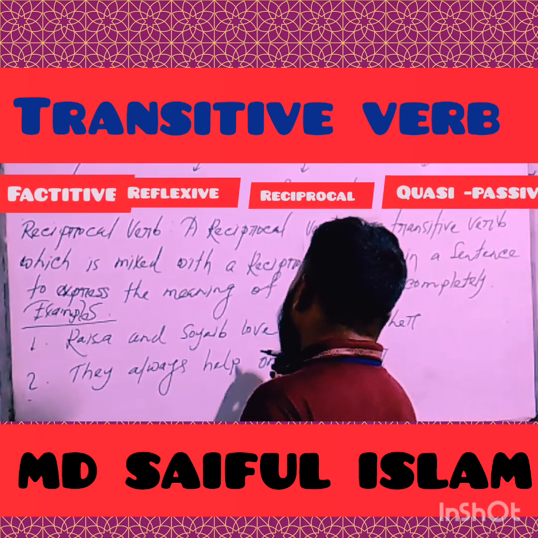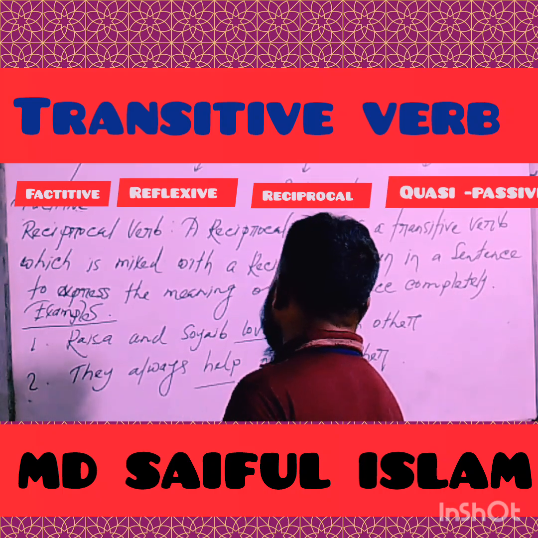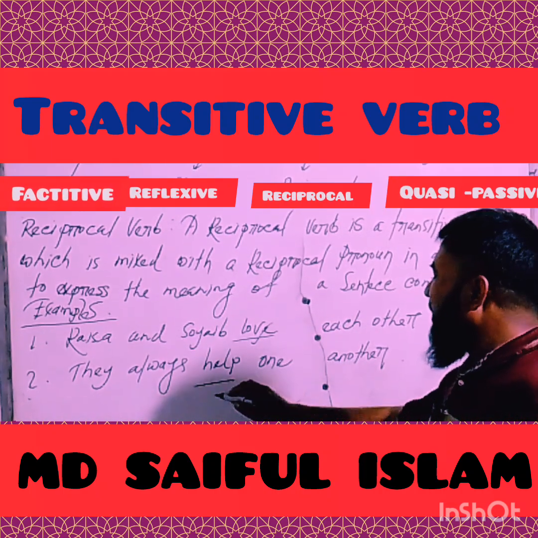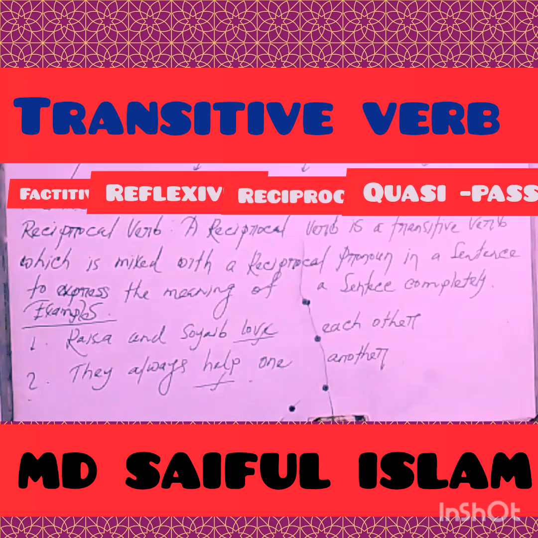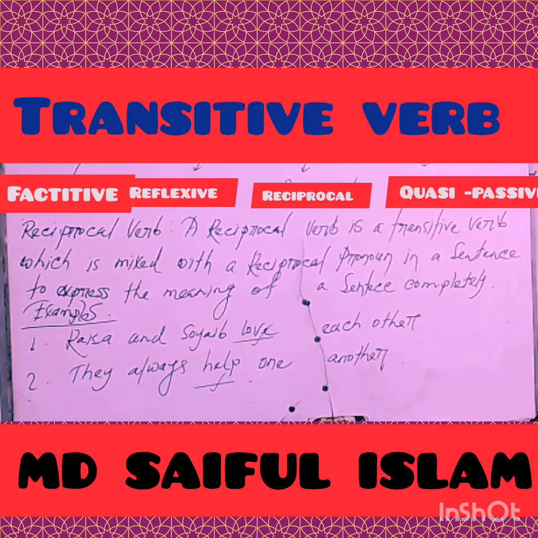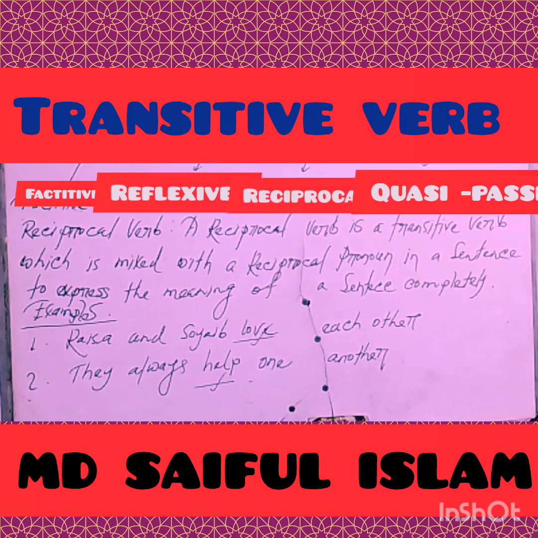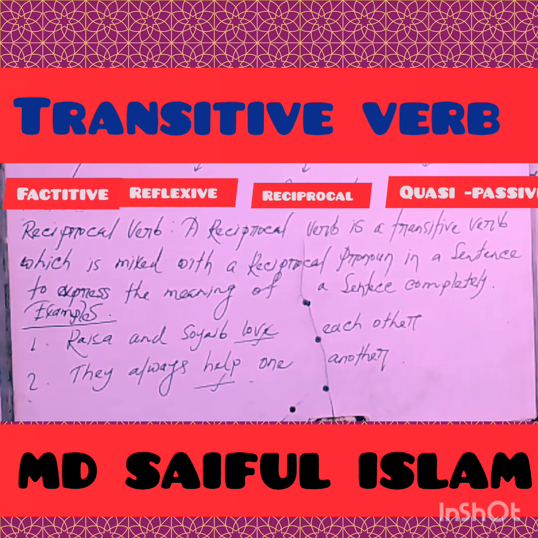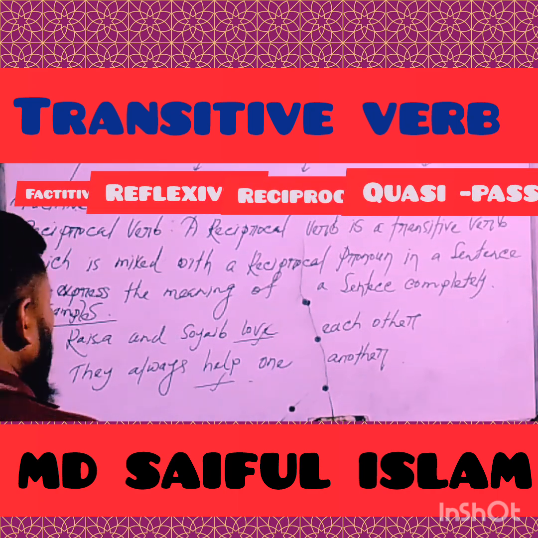My dear learners, in these two sentences, the verbs love and help are reciprocal transitive verbs, because in these two sentences, love and help are mixed with the reciprocal pronouns each other or one another. Each other or one another. I hope you have understood clearly, my dear learners.